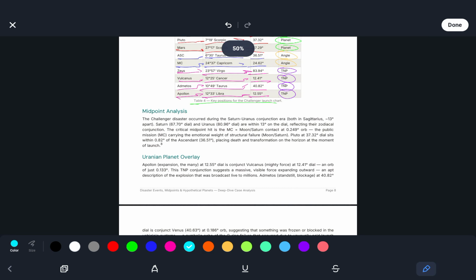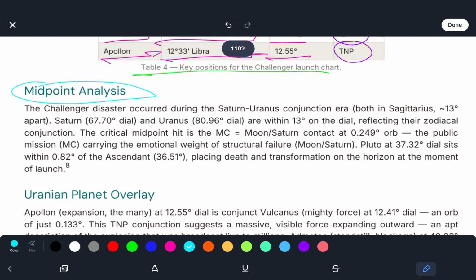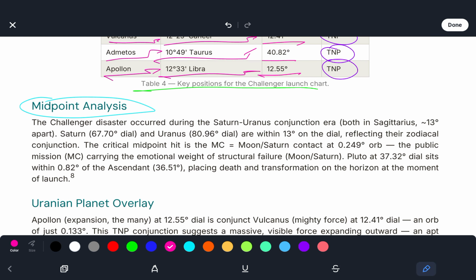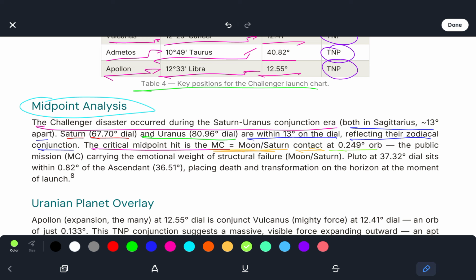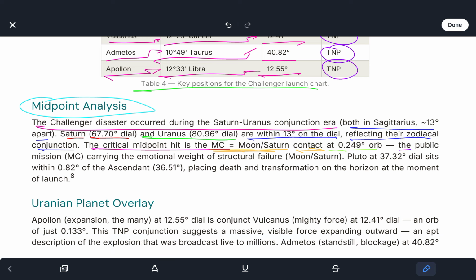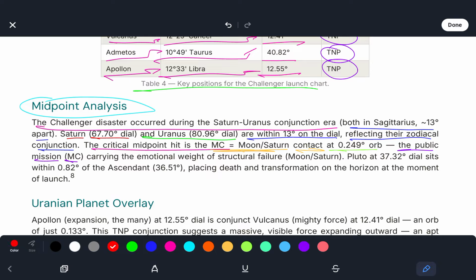So, the Challenger disaster occurred during the Saturn-Uranus conjunction era, both in Sag, 13 degrees apart. We see Saturn at 67.70 degrees on the dial and Uranus at 80.96 degrees on the dial, within 13 degrees, reflecting their zodiacal conjunction. The critical midpoint hit is MC equals Moon Saturn, at 0.249 degrees orb. So the public mission, the midheaven, carrying the emotional weight of structural failure, Moon Saturn.